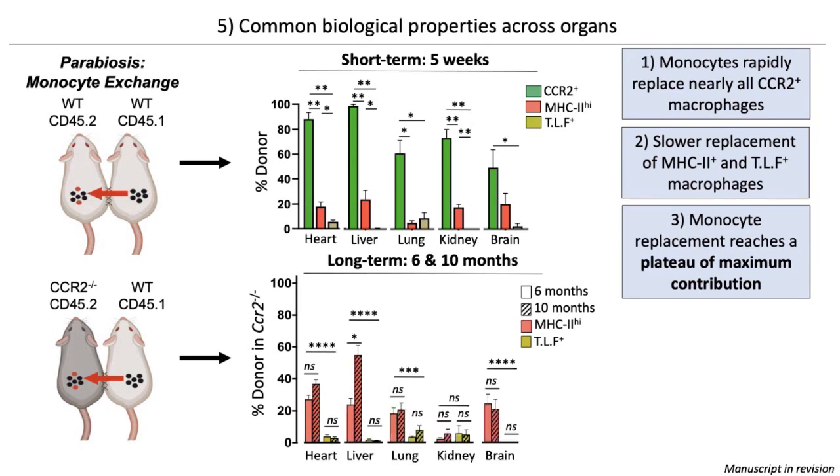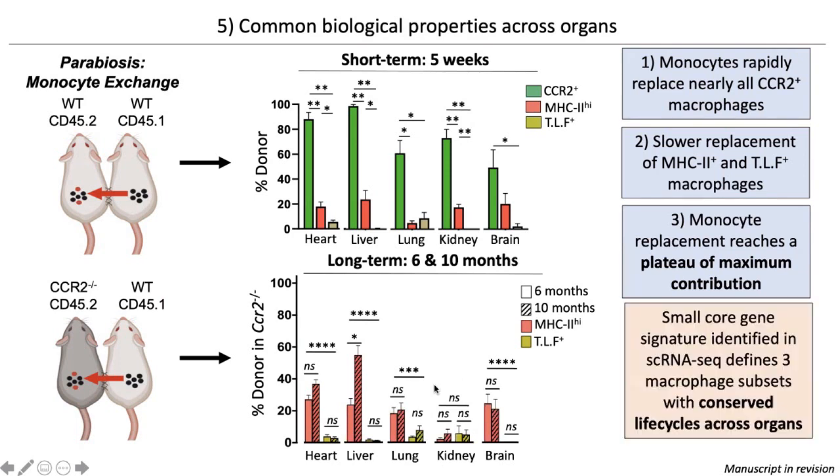We observe these very interesting patterns conserved across organs, but there are also some tissue-specific responses. For example, in the liver, the MHC2 macrophages actually do have more monocyte contribution at 10 months, and in the kidney, there is very little replacement to both subsets. So the key takeaway here is that the single cell informed a small gene profile that also tracked with conserved life cycles across organs.